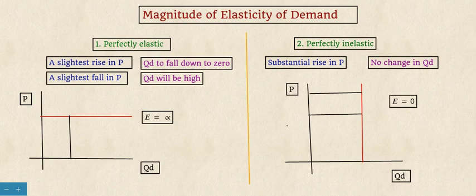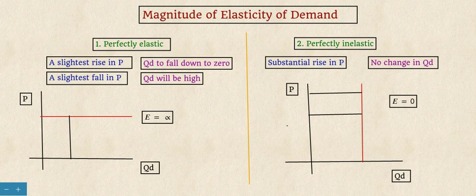Now let's see about the magnitude of elasticity of demand. Elasticity of demand is given as a number. The magnitude we have to find is when it is 1 or more than 1, when it is 0 or when it is infinity, how the magnitude is. We are going to see it in this video.